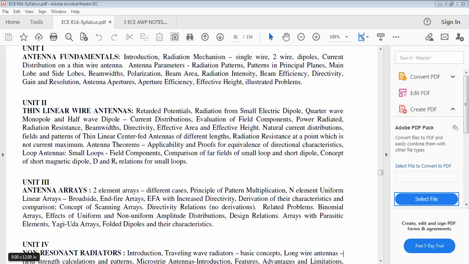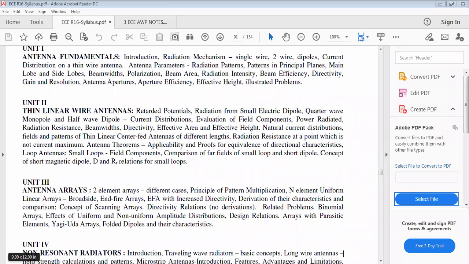How do we find it? Suppose we are able to find the two element pattern, then what about four elements, six elements, or n antenna elements? Because all those antenna elements may or may not be identical. If all those antennas have identical characteristics, the radiation pattern is able to be predicted.